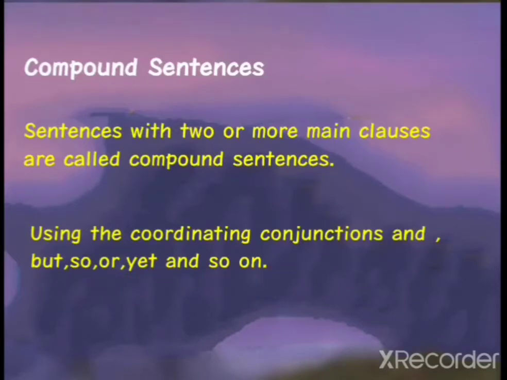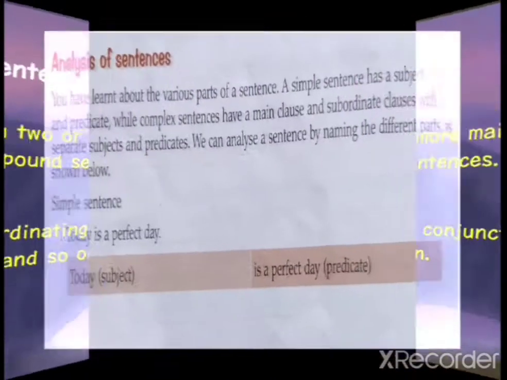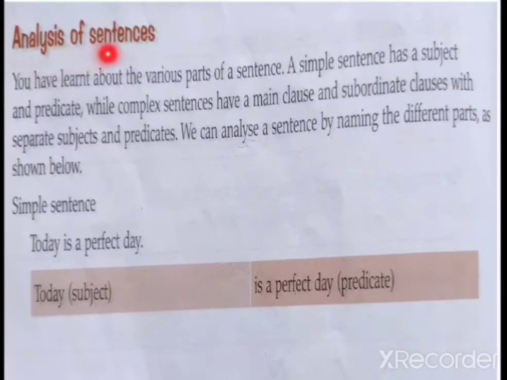So students, we have learned simple, complex and compound sentences. Now today we'll learn how to analyze these three sentences. So all of you take out your textbook and open page number 113. Now look at, students, analysis of sentences.